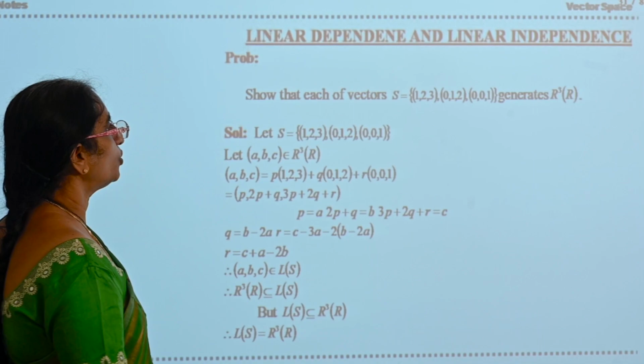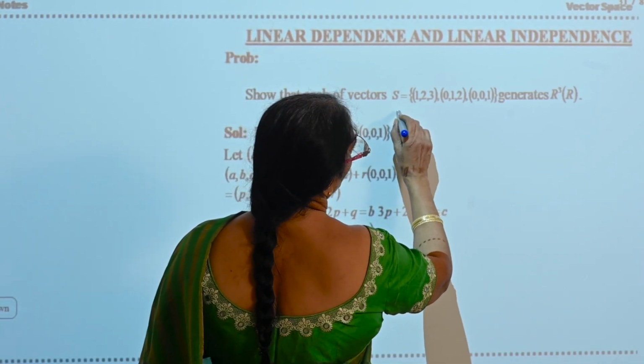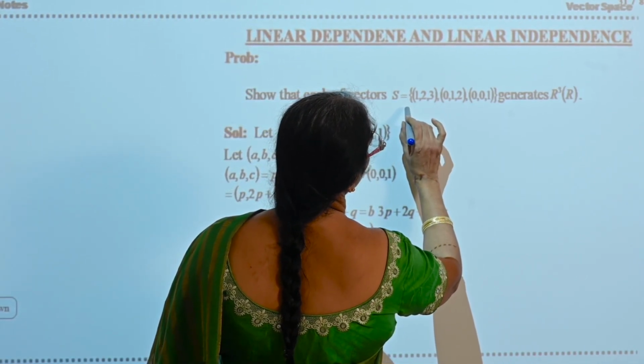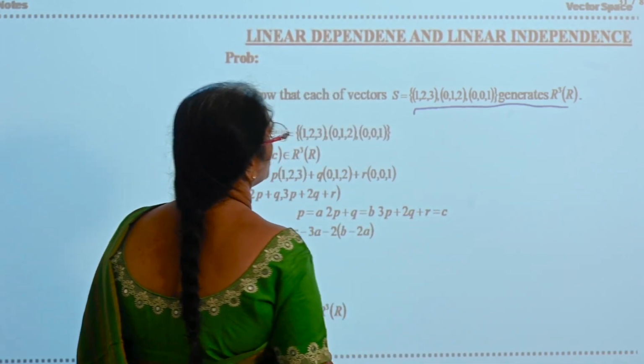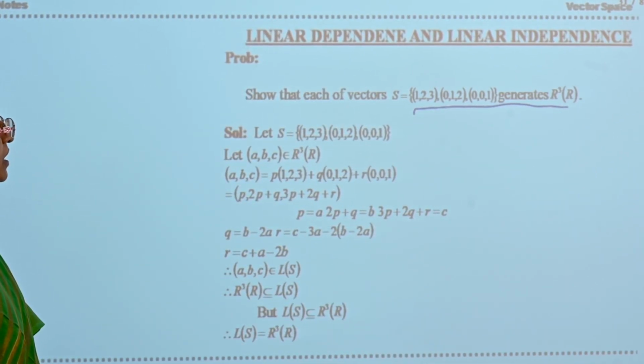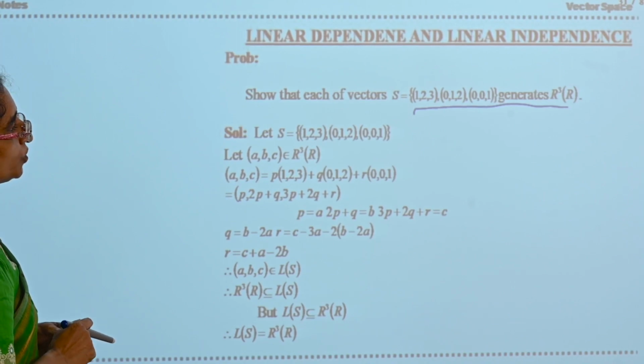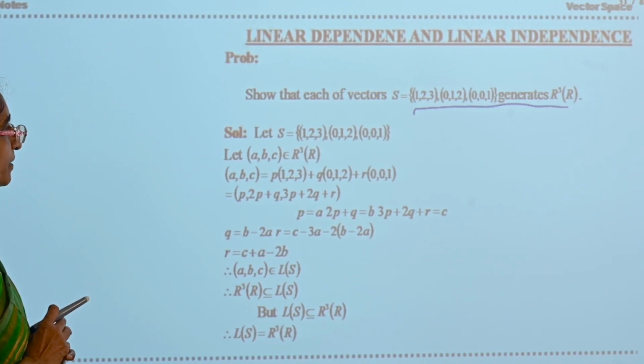Okay. Now show that the vectors (1, 2, 3), (0, 1, 2), (0, 0, 1) generate R3 of R. Now what you have taken? Let S be equal to (1, 2, 3), (0, 1, 2), (0, 0, 1).